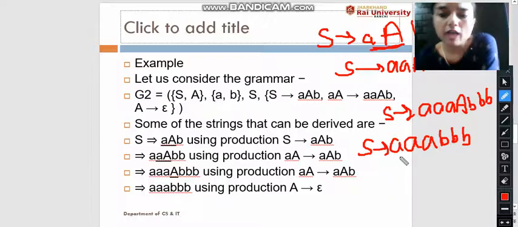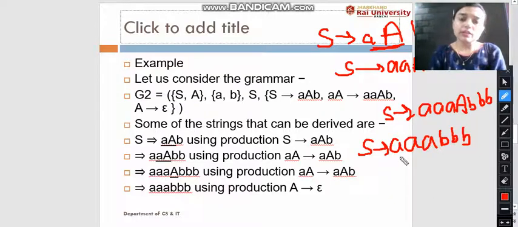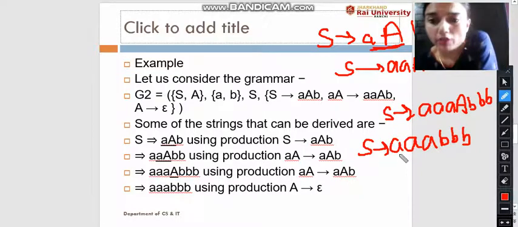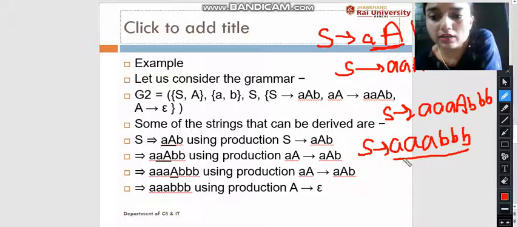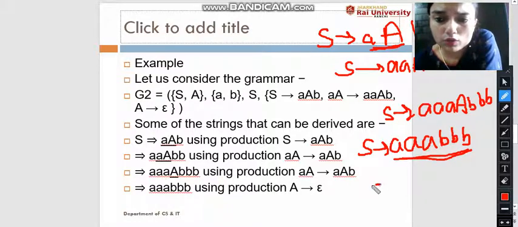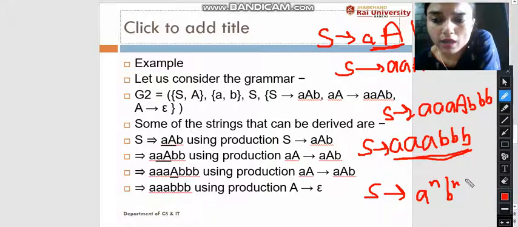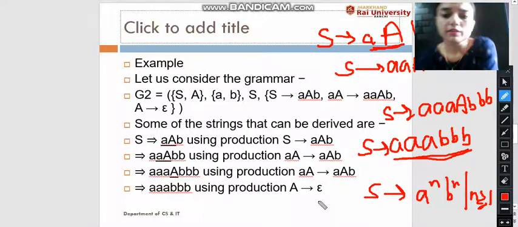So what we have learned is that using the derivation of grammar, from the given string we can derive another string. So this is the language which is produced by the given grammar. What we have seen is that here the number of A's equals the number of B's. To write it in a simplified way, we can write A to the power n, B to the power n, where n is greater than or equal to 1. So this type of language is produced by the given grammar.